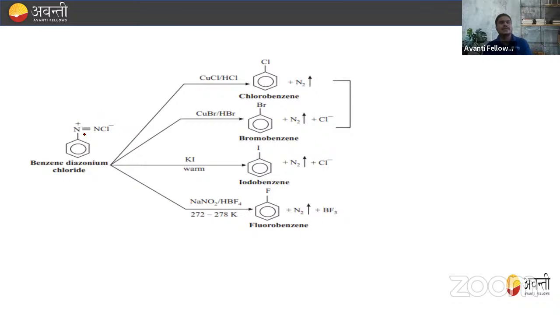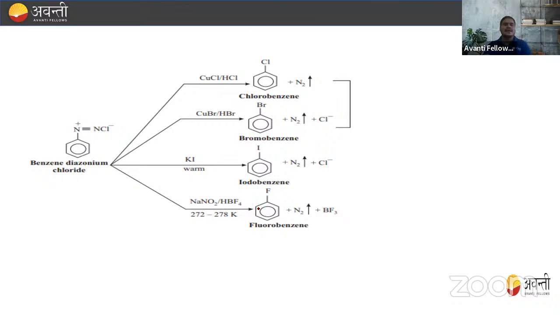So here we can see that this is the BDC, that is benzene diazonium chloride. When you treat benzene diazonium chloride with CuCl and HCl, chlorobenzene will be formed. Always remember, CuCl. Similarly, when you treat with CuBr and HBr, bromobenzene will form.